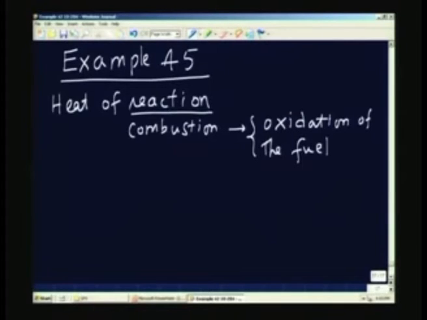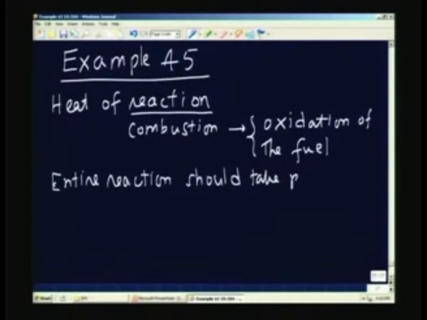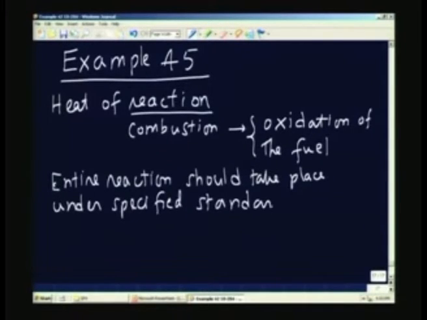The definition is that the entire reaction should take place at a standard condition. The entire reaction, or burning, should take place under some specified standard condition. This is the definition.